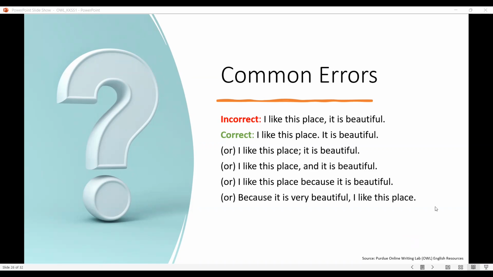But here there are no multiple things, there are only two thoughts, and if we want to connect them, we need a conjunction. If we have two or three sentences, like I like this place because it is beautiful, it is good, it is cool, then we have multiple commas. Got it?